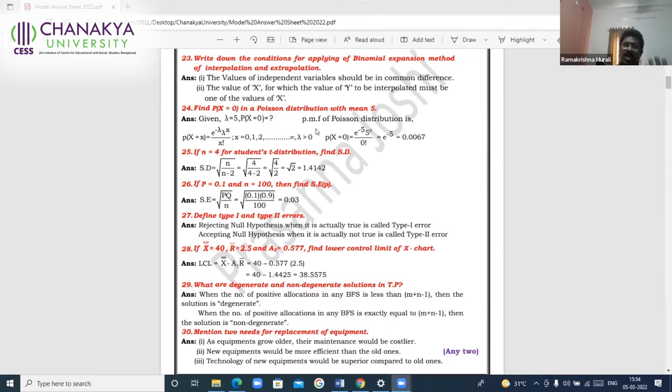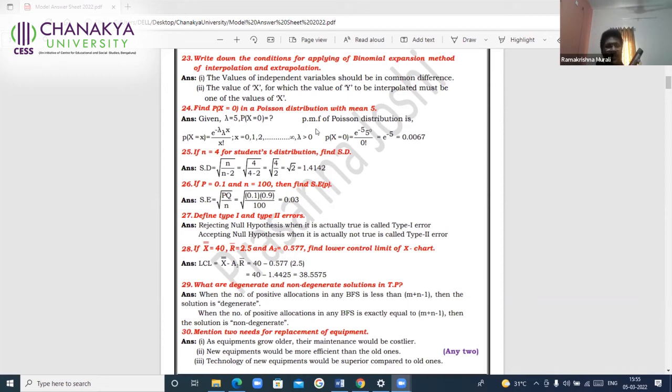In the examination, you will be provided with the statistical tables, and you are not allowed to carry your own statistical tables. In a room, if there are 30 students, there may be 4 or 5 statistical tables. When you are writing the answer to that particular question, you make a request. Suppose all the 5 tables are taken by 5 students. You go for another question where the table is not required. Do not waste your time waiting for the tables, and do not complain, saying, sir, only 5 tables are there, how to answer? You will be wasting your time, and afterwards the time will not be given. So just leave that question and go to another one where the tables are not required.